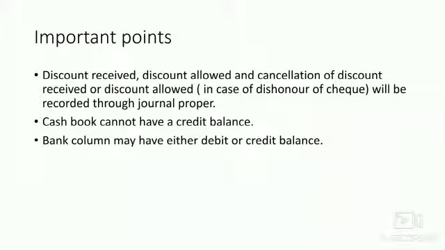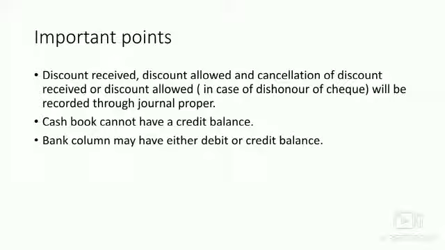Okay, now we have some important points that must be kept in mind by the students while understanding the cash book. Point number 1, discount received, discount allowed, and cancellation of discount received or discount allowed in case of dishonor of cheque will be recorded through journal proper. We know that journal proper is a residual subsidiary book in which we enter all the transactions which are left over and which cannot take place in other books like the sales book, purchase book, etc. Earlier, what was the practice?